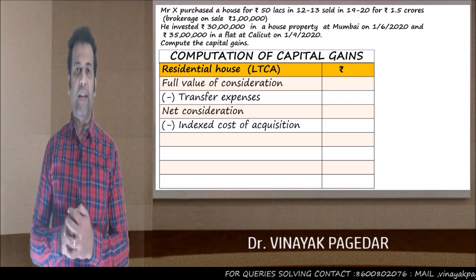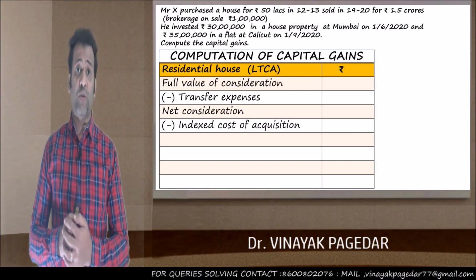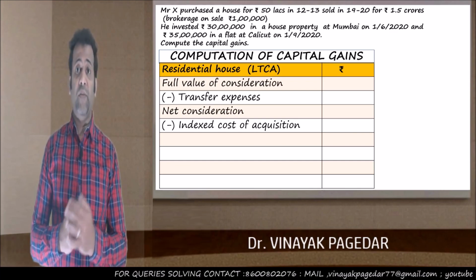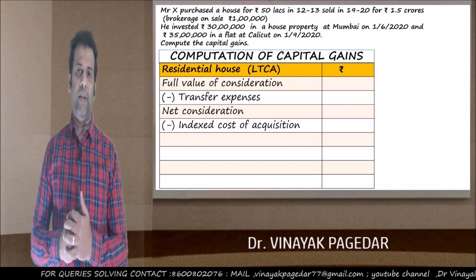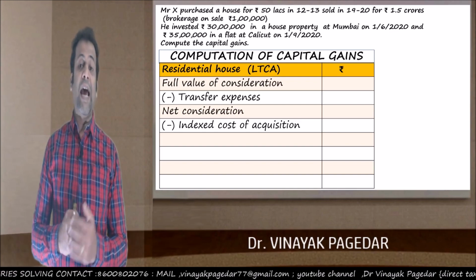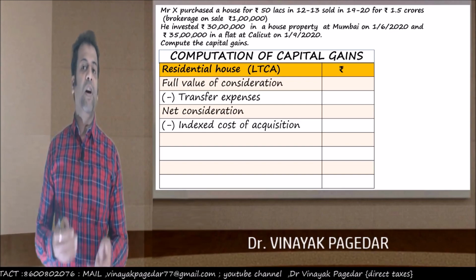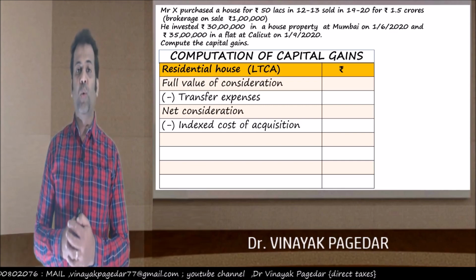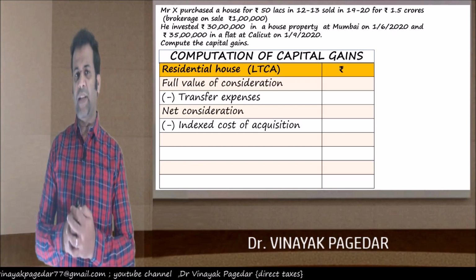We arrive at the net consideration, and we know that our house property which is sold in 1920 was purchased in 1213. So the period of holding is more than 2 years, and therefore this house property is long term. Whenever a capital asset is long term, you get the benefit of indexation. So step by step, let us start.